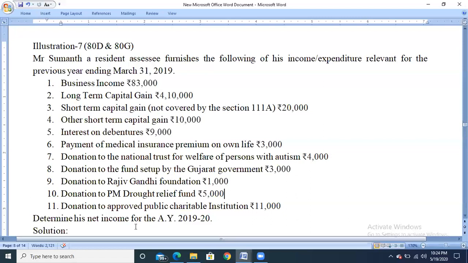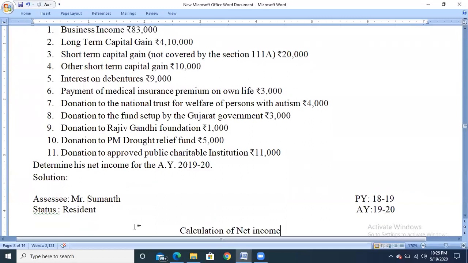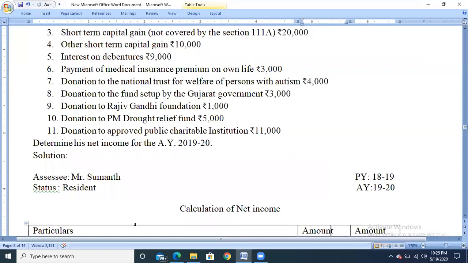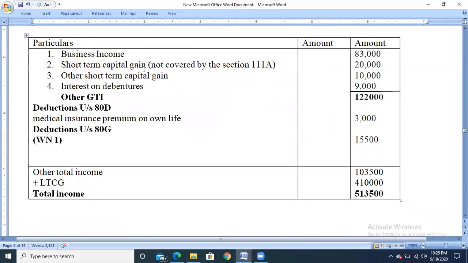So, solution part. Assessee Mr. Sumant, status resident, previous year 18-19, assessment year 19-20. Heading: calculation of net income. So first one, business income, they have given 83,000.